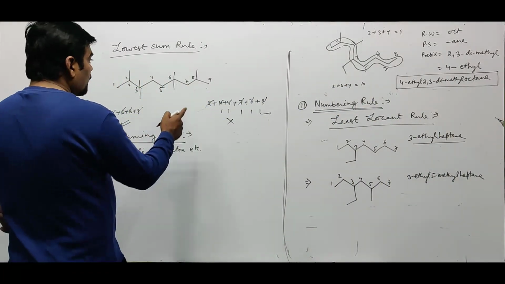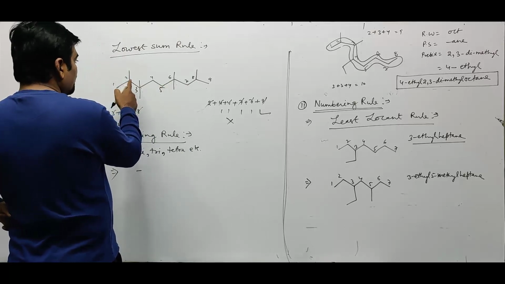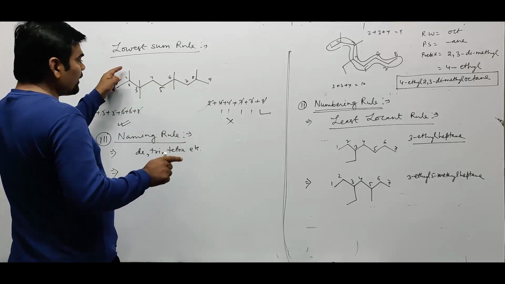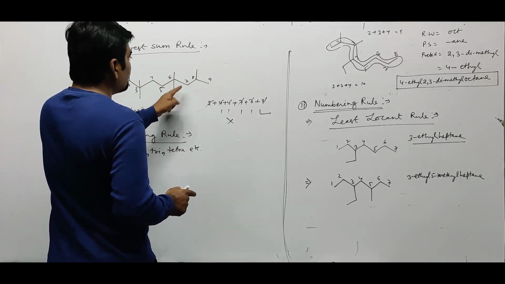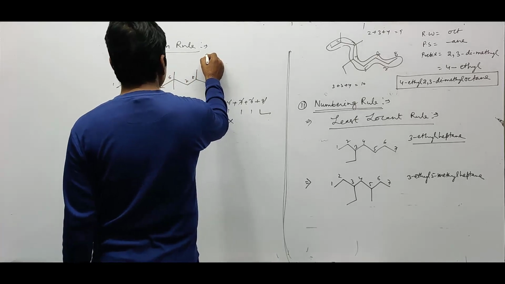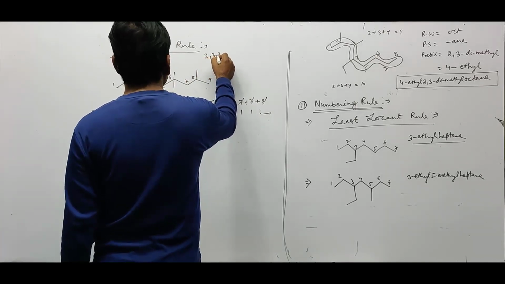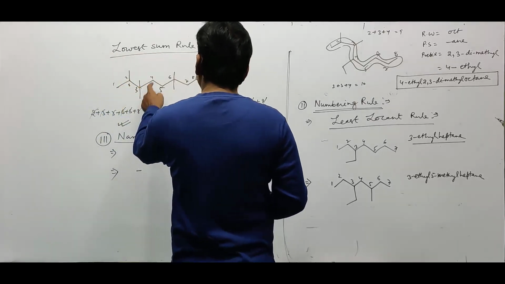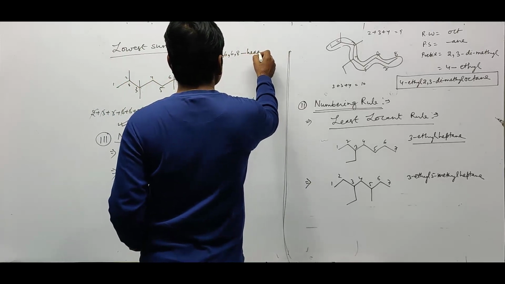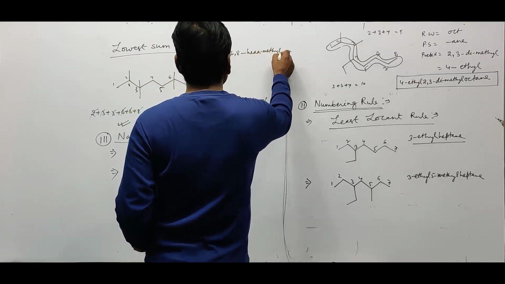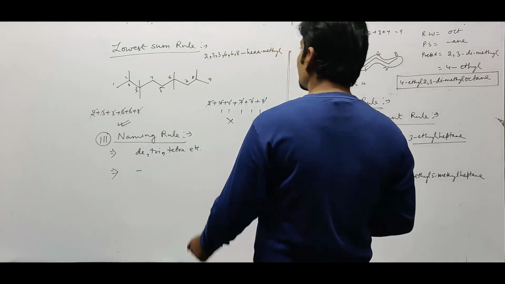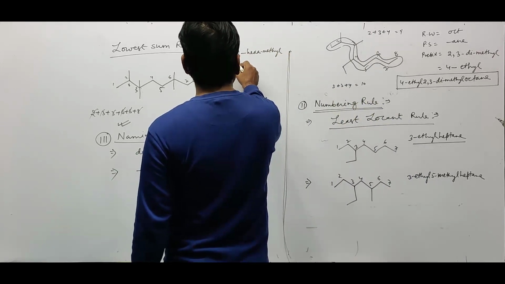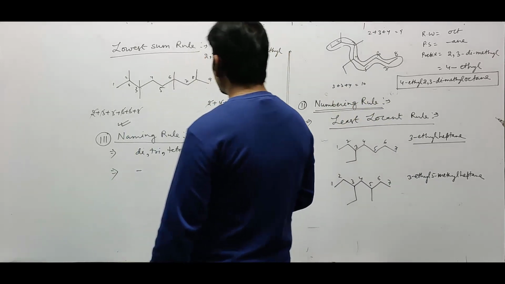Now, if we give the name of this compound, see now, second position 1 methyl, third position 2 methyl, sixth position 2 methyl, eighth position 1 methyl. How many total methyl? 1, 2, 3, 4, 5, 6. So we'll write their name with their positions: 2, 3, 3, 6, 6, 8. How many? 6, so 6 means hexa. Six times we have methyl at the respective 2, 3, 3, 6, 6, 8 positions. Hexamethylnonane is the name of this compound.